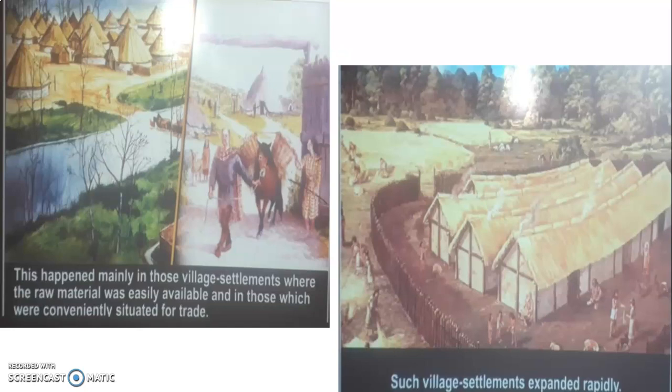Then such village settlements started expanding rapidly. Started expanding means started growing more and more. Rapidly means in a fast manner. As you can see in the picture, in the village settlement, you can even see the man traveling with his horse, carrying his articles or materials from one village to another village. The second picture shows farmers growing crops on the field. On the other side, you can see some villagers doing some other work. So this is how the village settlement started growing rapidly.